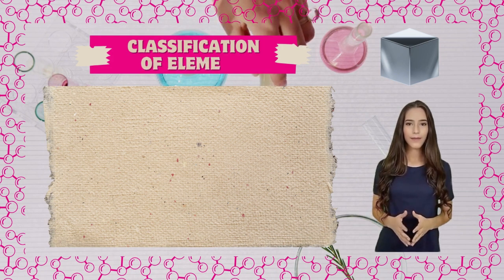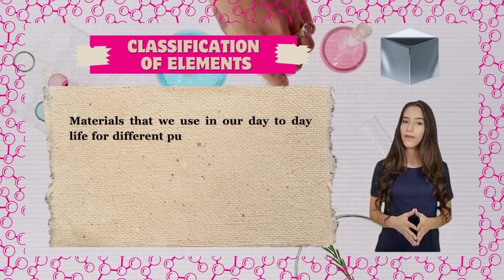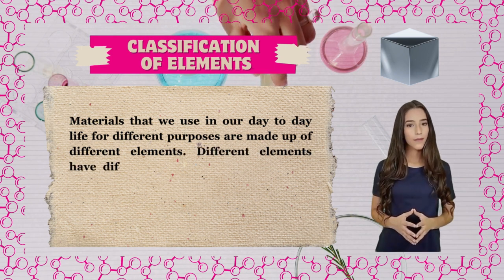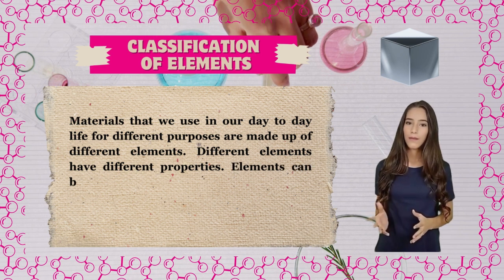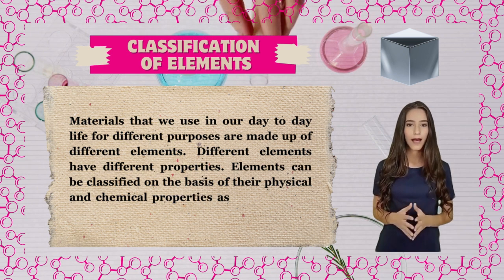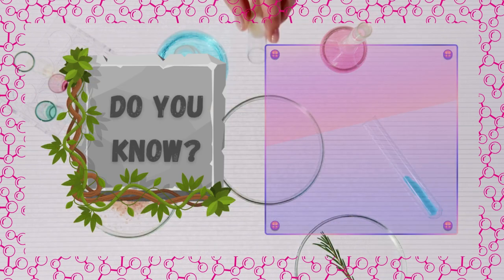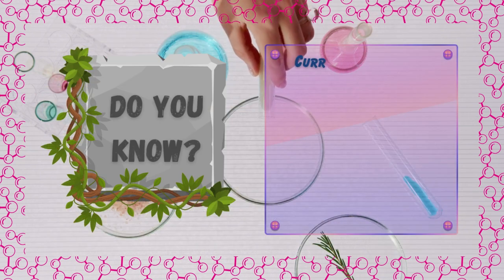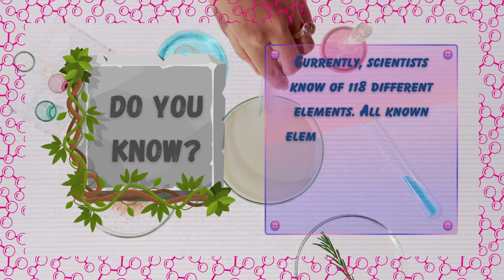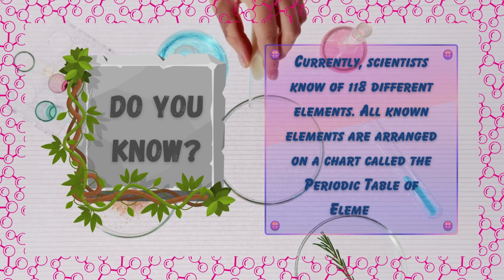Classification of elements. Materials that we use in our day-to-day life for different purposes are made up of different elements. Different elements have different properties. Elements can be classified on the basis of their physical and chemical properties as metals, non-metals, and metalloids. Do you know? Currently, scientists know of 118 different elements. All known elements are arranged on a chart called the periodic table of elements.